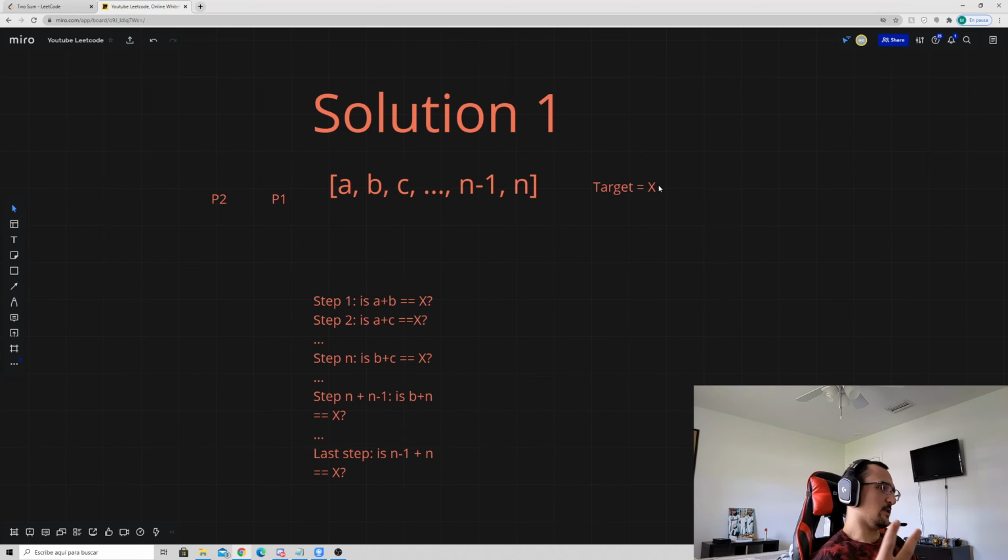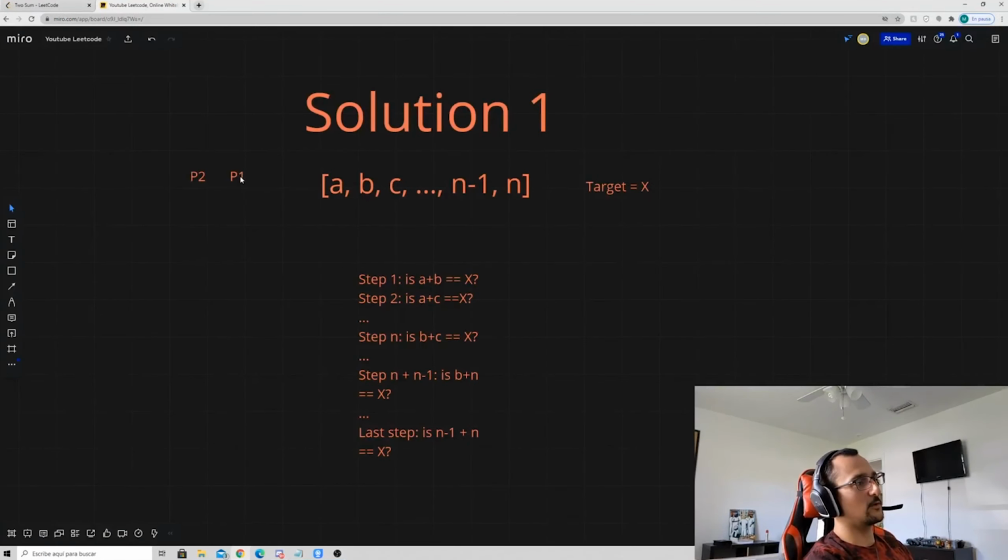Alright, so back to the problem. So we gotta find two numbers in this array such that when we add them up, we get x, which is our target value and our input value. One solution is to simply check all the possible combinations of every number that we have in this array. And doing that is actually pretty simple. We just need two nested for loops. The outermost for loop is going to contain the first number for every combination that we're going to check. And the innermost for loop is going to contain the second number of every combination that we check. And we're going to name these pointers P1 and P2 respectively.